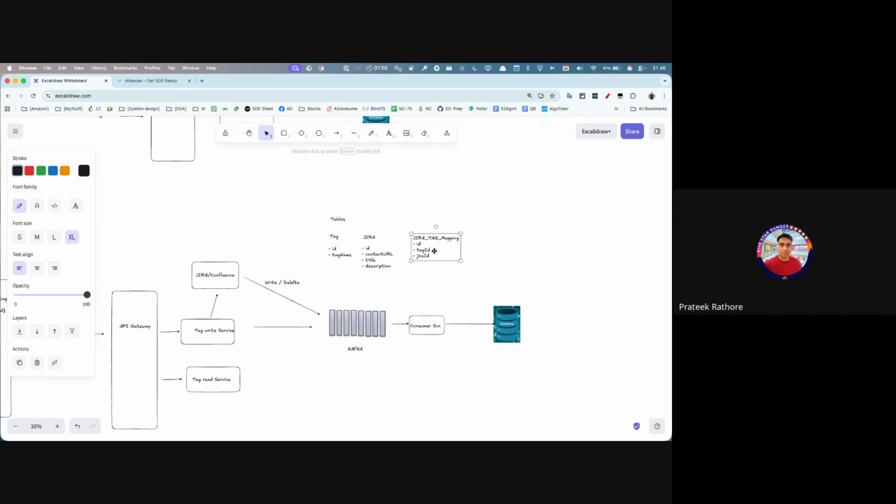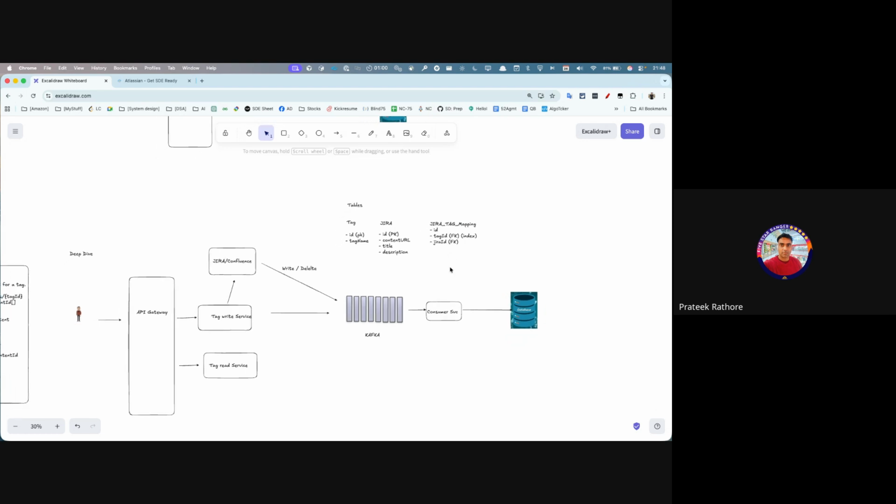These are the primary keys here, and these are the foreign keys, and I would have the index on this. You can also search for content IDs here, but you can create an index later on, whenever required.